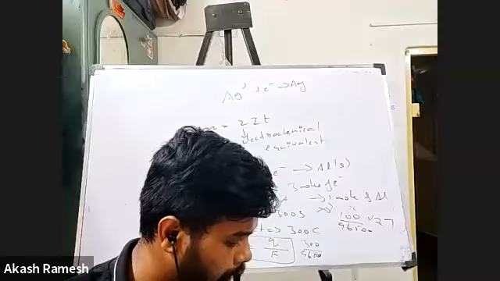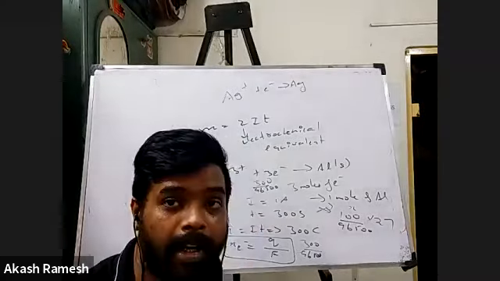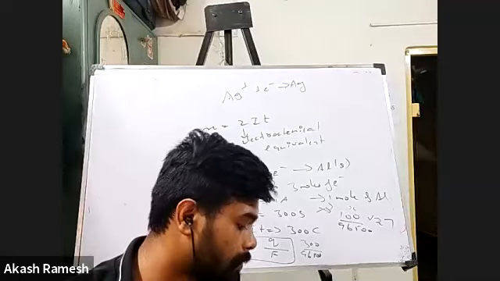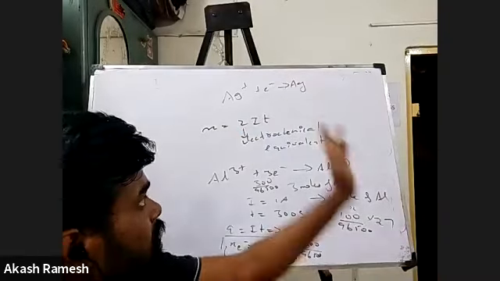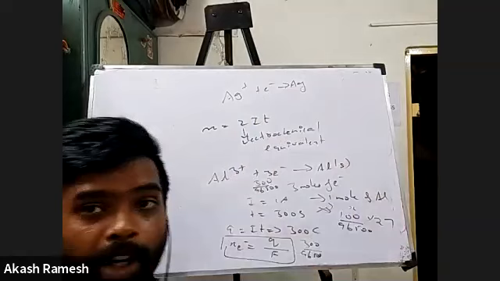Q divided by F, 9650 divided by 96,500 will give me 0.1 moles of electron, right? And then I can see that 1 mole of electron gives 1 mole of Ag. So if this is 0.1 mole, that is also 0.1 moles.